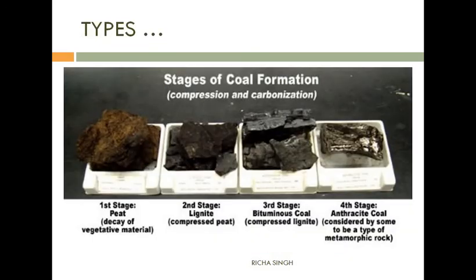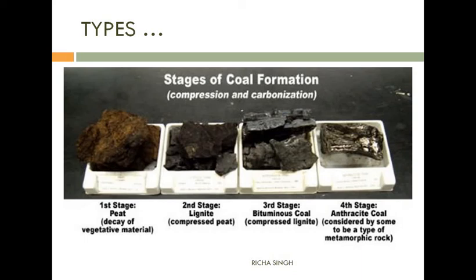Now we come to the types of coal. Types can be told as the stages of coal formation. The first variety of coal is peat, then it is lignite, then bituminous, and then it is anthracite. These are the four varieties of coal, and according to the carbon content present in them, it is peat, lignite, bituminous and anthracite.